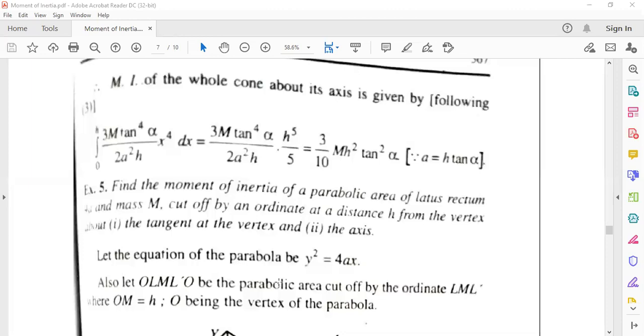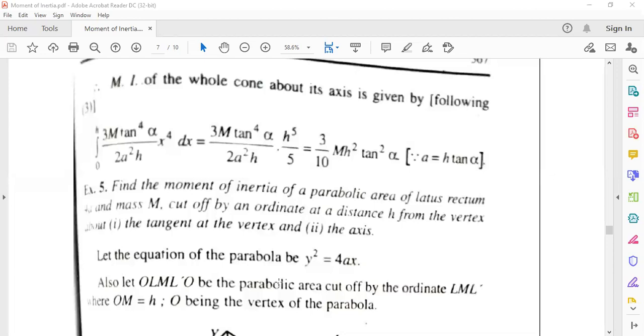We have to take a small thin strip whose length is given, and take either delta y or delta x about the x axis or y axis. Then we have to take the limits of integration.